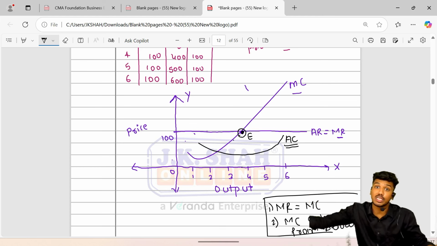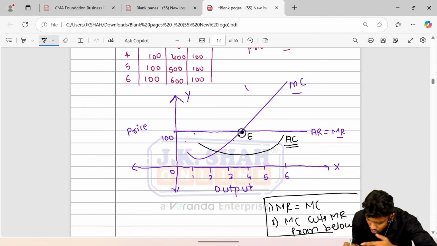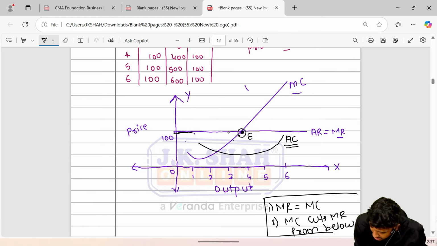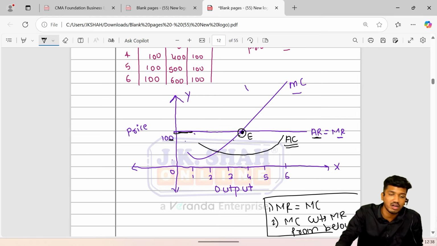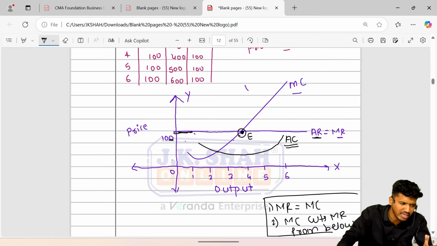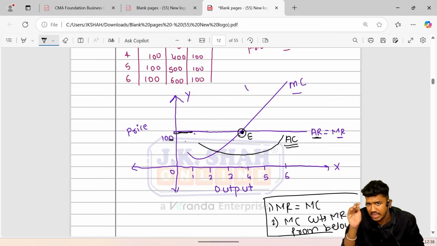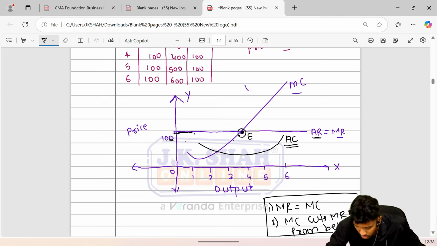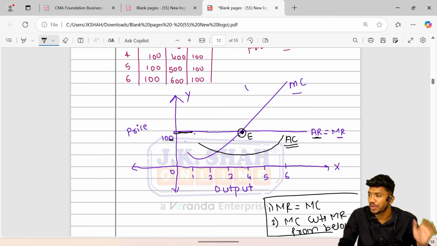And the money that I have in my pocket after selling one product is my average revenue. So guys, the money in my pocket is this line, average revenue. It is just 100 rupees that came into my pocket. And this is my MC. I said MC cuts everyone. MC curve cuts everyone. We take this for a better, easy way. No doubt people take the equilibrium, then accordingly that way. We will take this, it would not be wrong. Your answer will be the same. Don't worry about it.